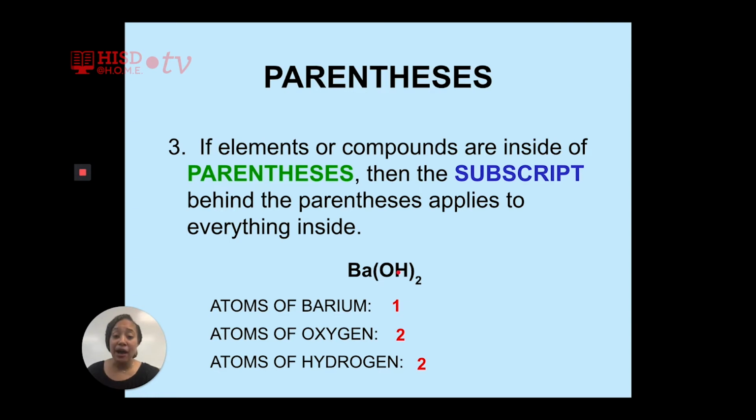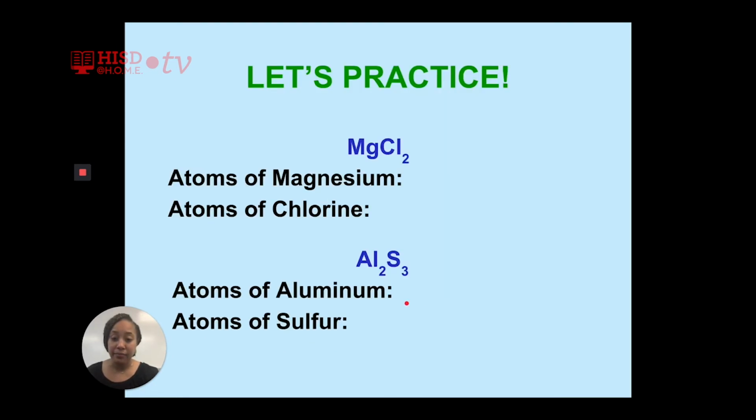This compound contains one atom of BA because BA does not have a subscript behind it. Whenever an element like BA does not have a subscript behind it, we assume there is an imaginary 1, which is why BA has one atom.